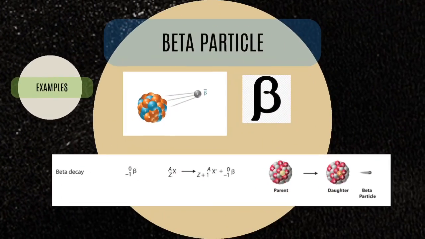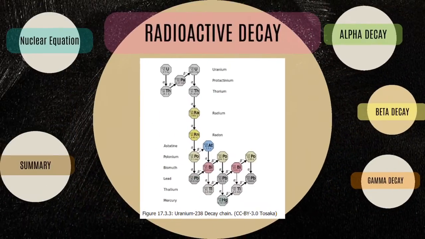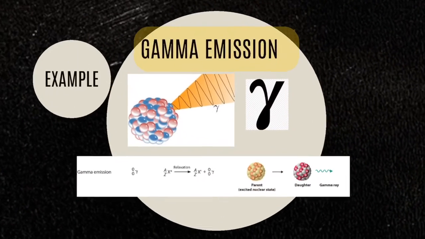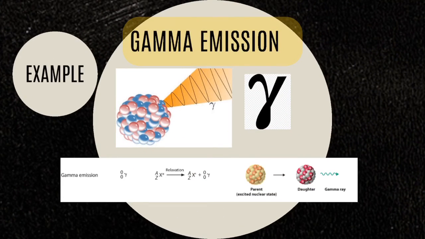Now, the last type of decay is what we call the gamma decay reaction. So gamma emission is represented by the Greek letter gamma. Here, pure energy is released, okay? And it will not change the structure of the nucleus in any way.